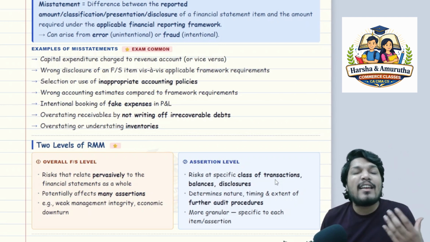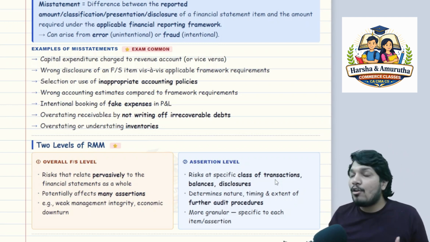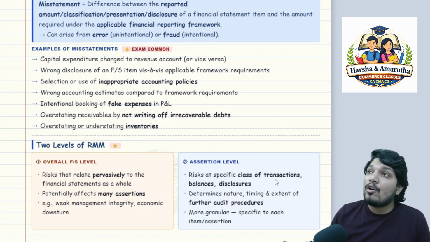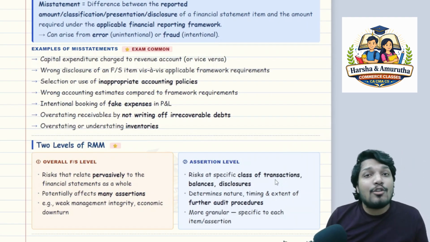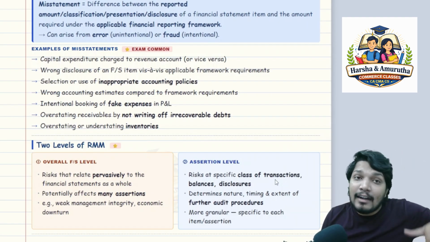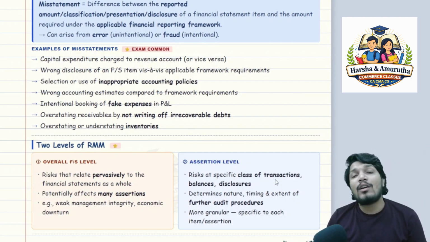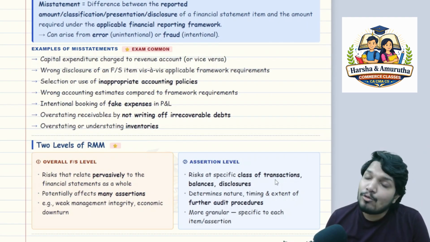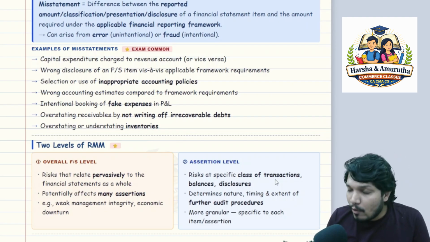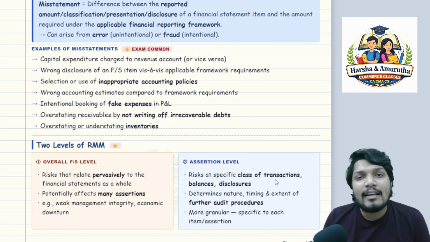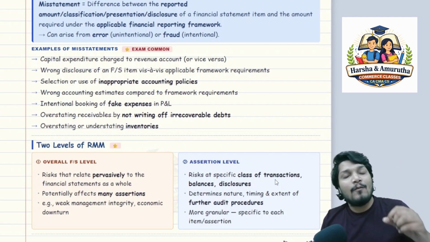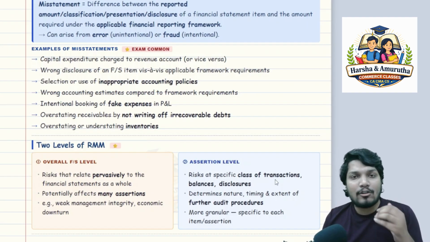And you are using fake expenses, fake reimbursements. You are not writing off debts properly. You are writing off debts unnecessarily. You're doing so many things. You are undervaluing or overvaluing inventories. These all constitute what is called a misstatement, sir. You have to keep in mind, you have to be vigilant, you have to be watchful whenever there are things like this. Management will not reveal all those things, sir. You have to be watchful.